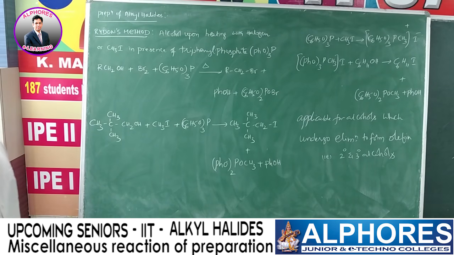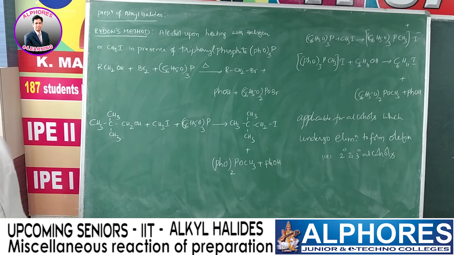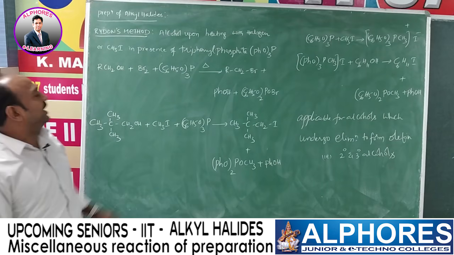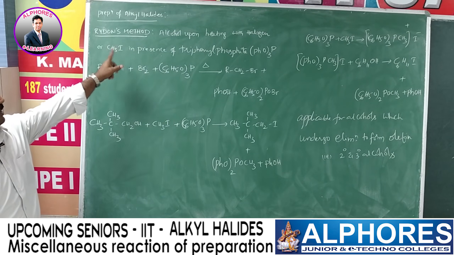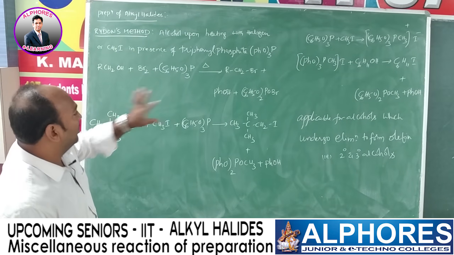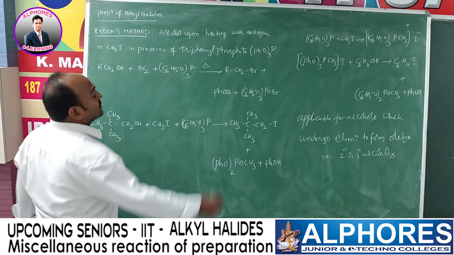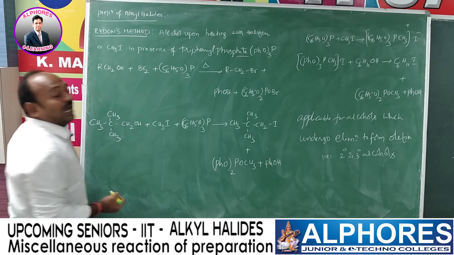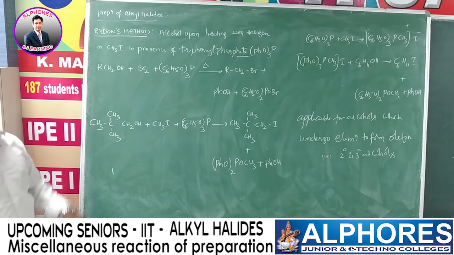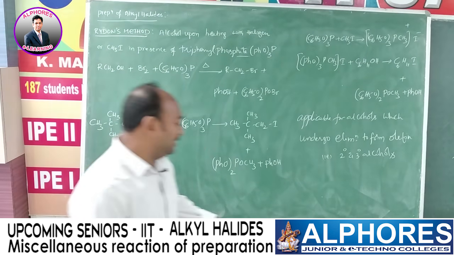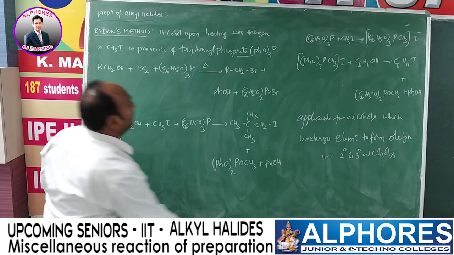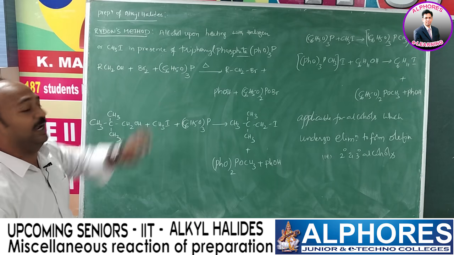Next method of preparation of alkyl halides, Rydon's method. This is a modern method. In this method, alcohols are heated with halogen or methyl iodide in the presence of triphenyl phosphite. So here you should remember one thing. It is phosphite. Phosphite means salts of the acid H3PO3, which we generally call phosphorous acid. Instead of hydrogen, a phenyl group is there. Hence it is called triphenyl phosphite.